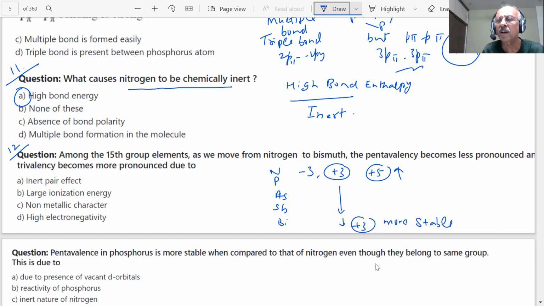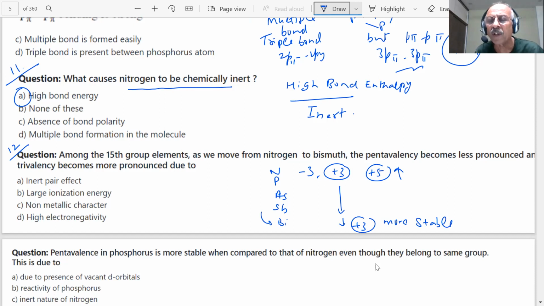Why? What happens, student? As you go from antimony to bismuth, if you write the electronic configuration, the 4f subshell is completely filled and the screening of 4f is very poor.